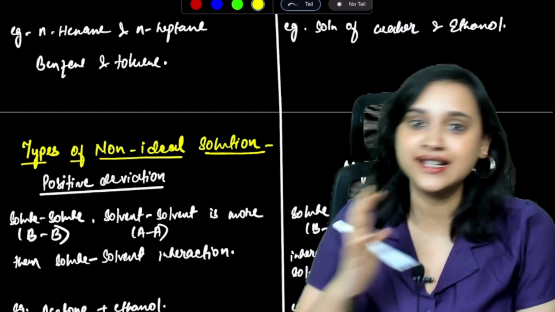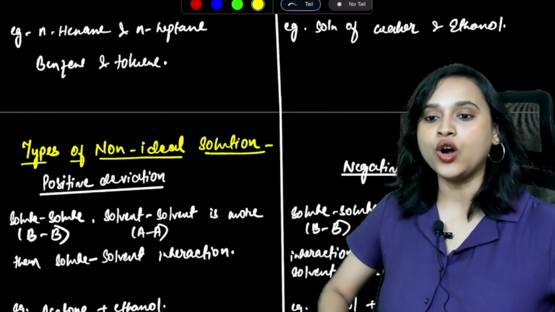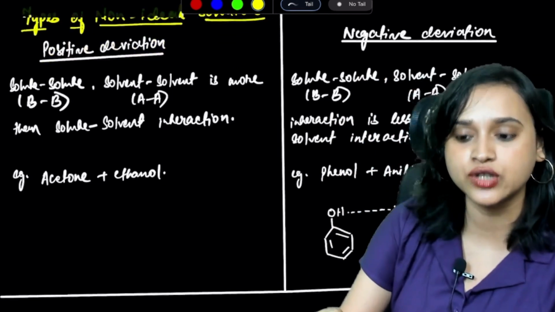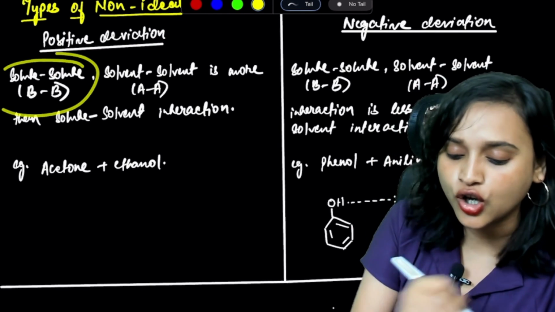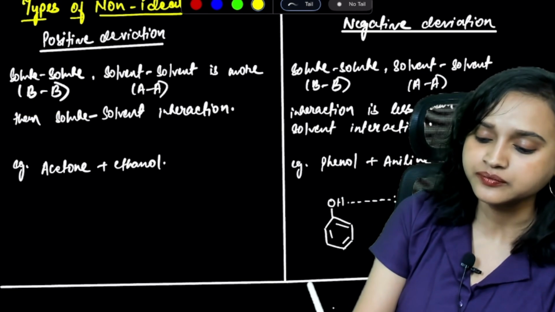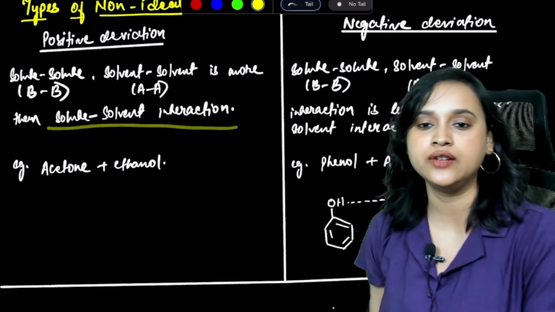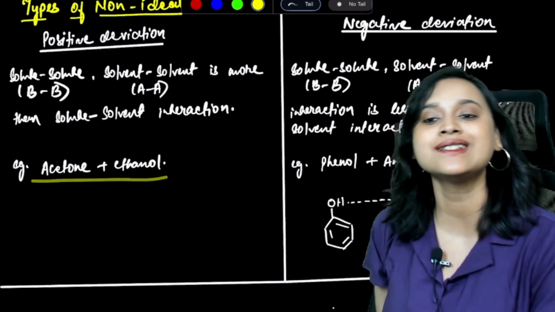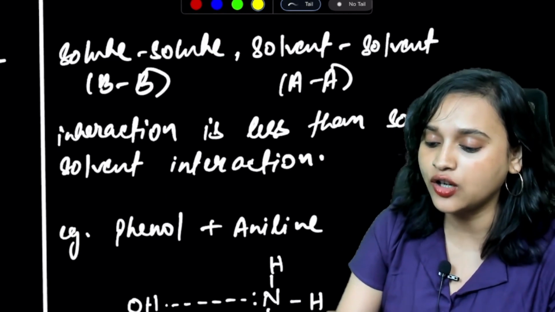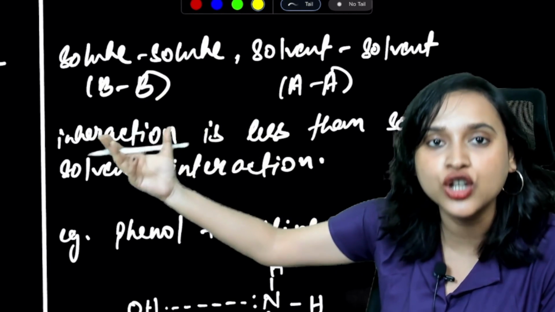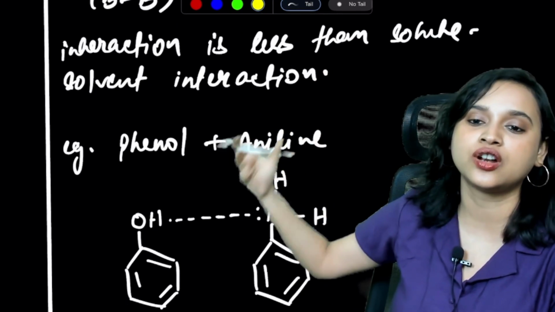Now, when we talk about non-ideal solutions, you have two different types. What are they, everybody? One is positive deviation. What is positive deviation? The solute-solute B-B interaction and the solvent-solvent A-A interaction are stronger than the solute-solvent interaction. Here the example is acetone plus ethanol. Now, when we talk about negative deviation, the solute-solute and the solvent-solvent interaction is less than the solute-solvent interaction.